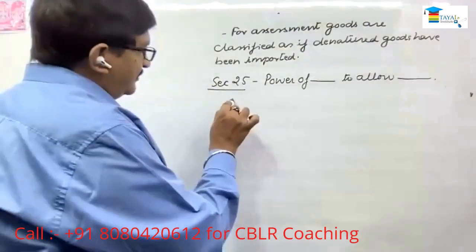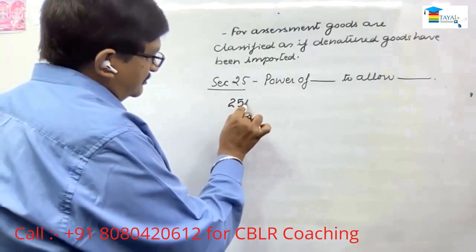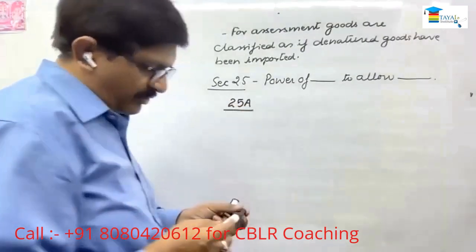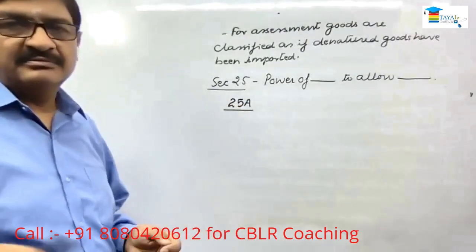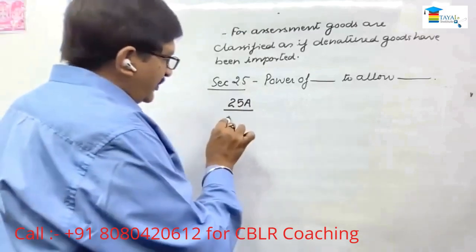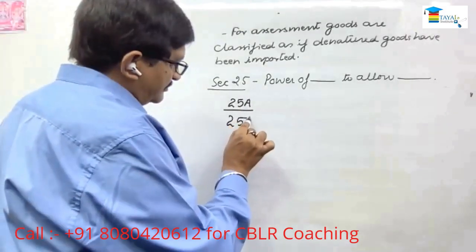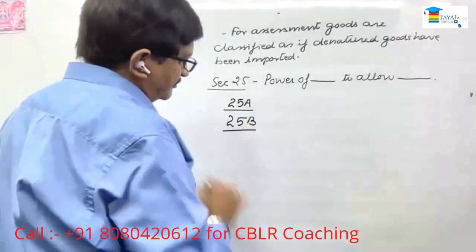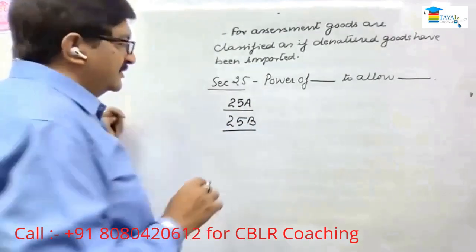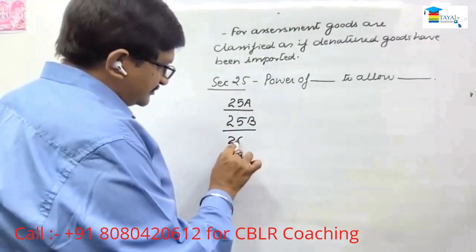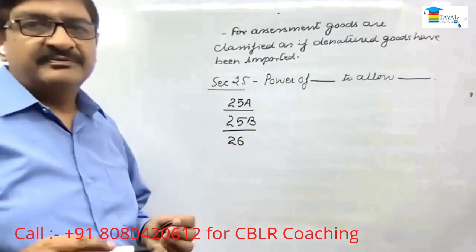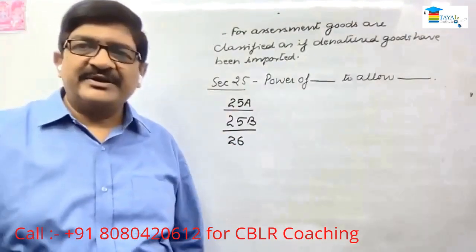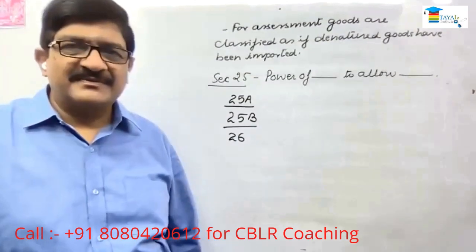Section 25A, inward processing. 25B, outward processing. Section 26, refund of export duty. So up to here you have done, right?